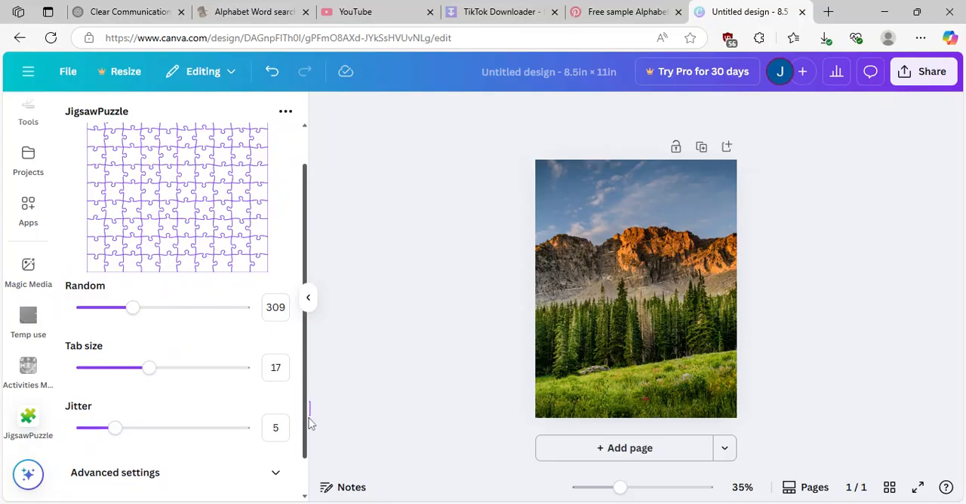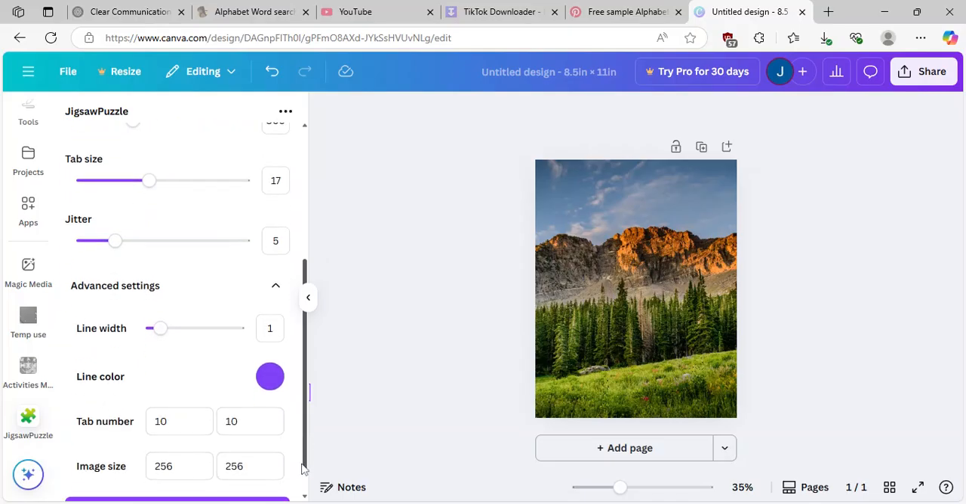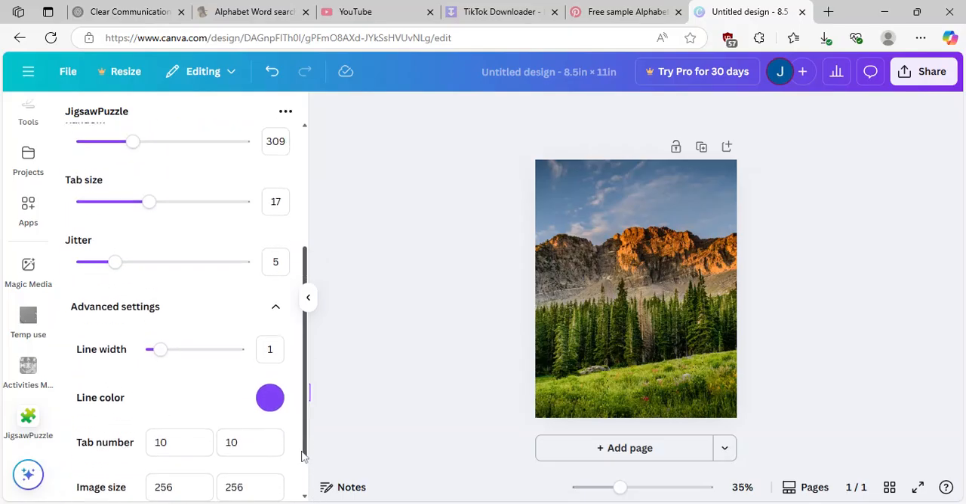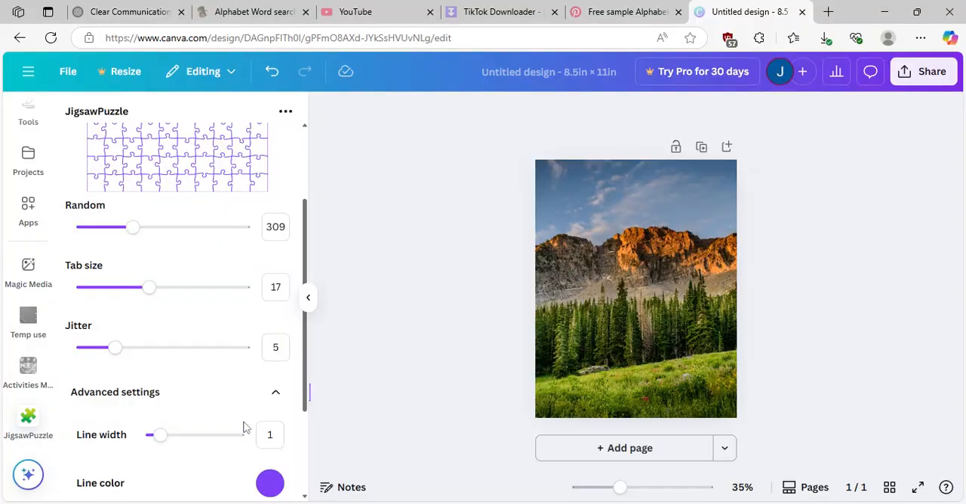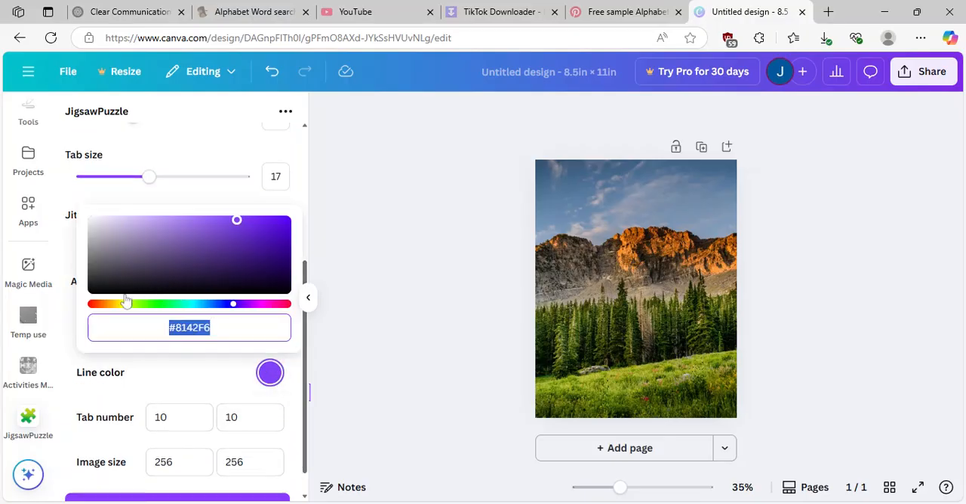Jitter is like the curve of the way you want them to be. Okay, you can set the line width, like how thick you want the lines to be. That's the line width. And the color, let's change that.